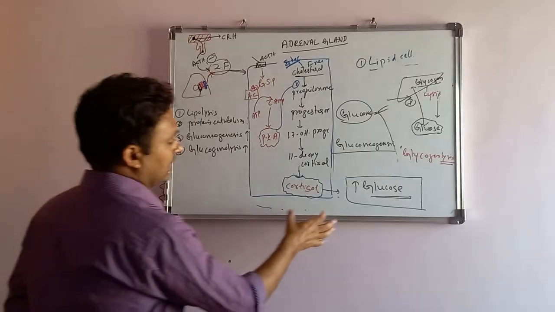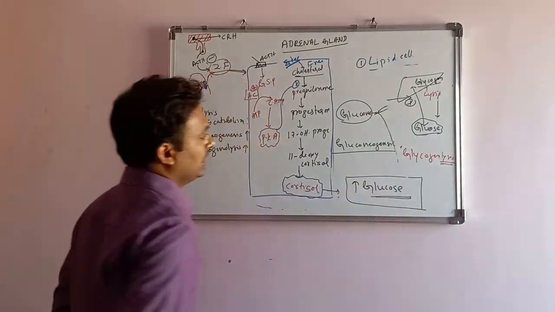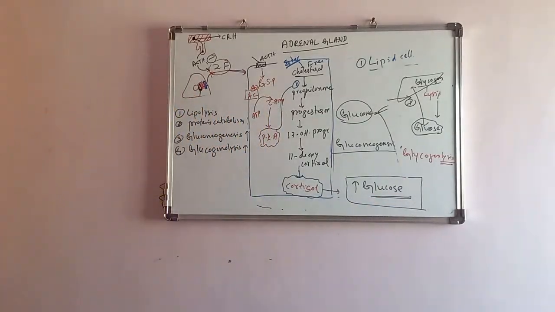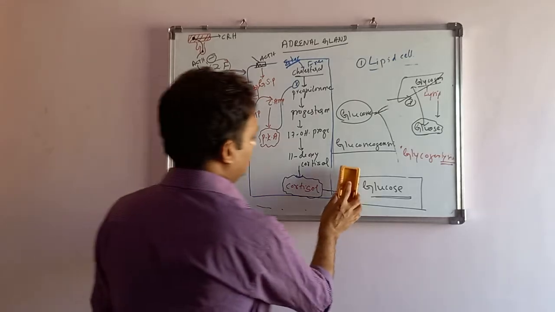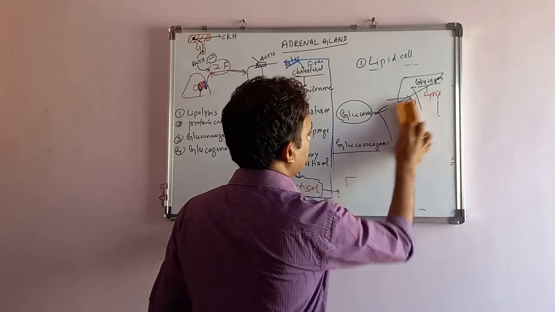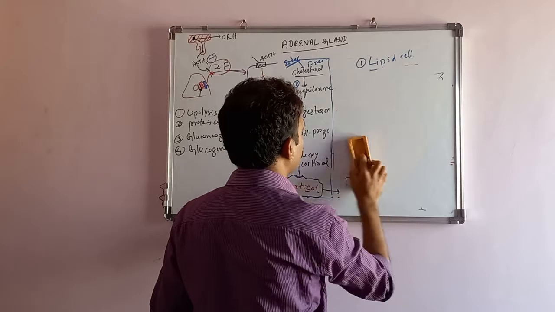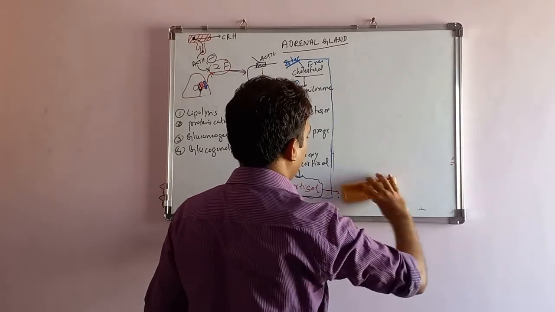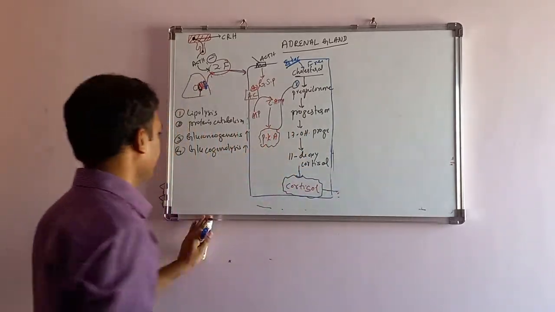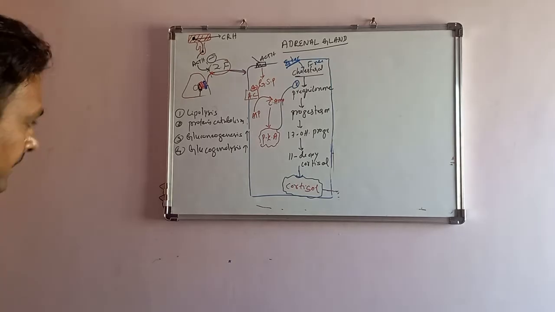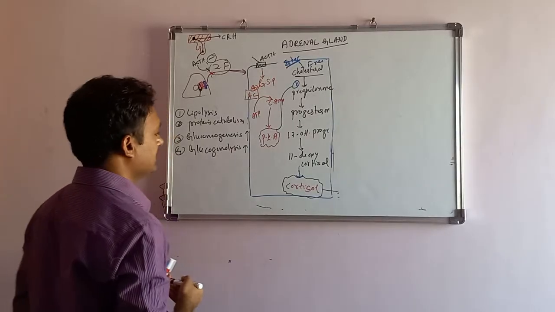Ultimately the cortisol is concerned with increasing the glucose level in the body.